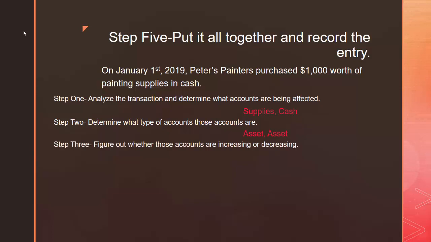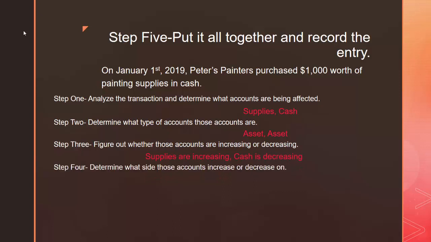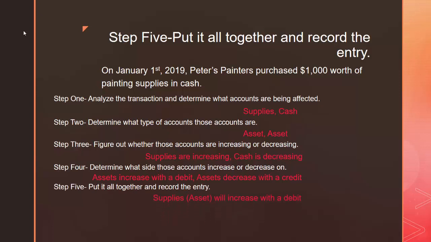In step 3, we need to figure out whether these accounts are increasing or decreasing. We're buying supplies, so the value of our supplies account is increasing, and we're paying in cash, so the value of our cash account is decreasing. In step 4, we need to determine what side those accounts increase on. They are both assets, and assets are going to increase with a debit and decrease with a credit. So let's put it all together. First things first, supplies, which is one of our asset accounts, is increasing, and because it's an asset, it is going to increase with a debit. Cash, which is also an asset account, is decreasing, and because it is an asset, it is going to decrease with a credit.